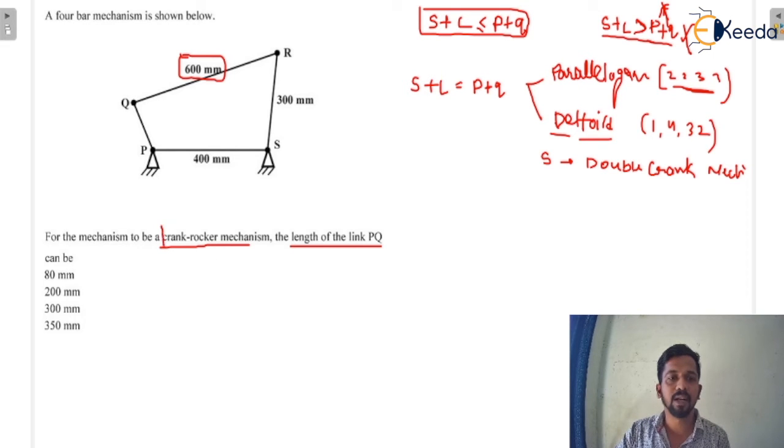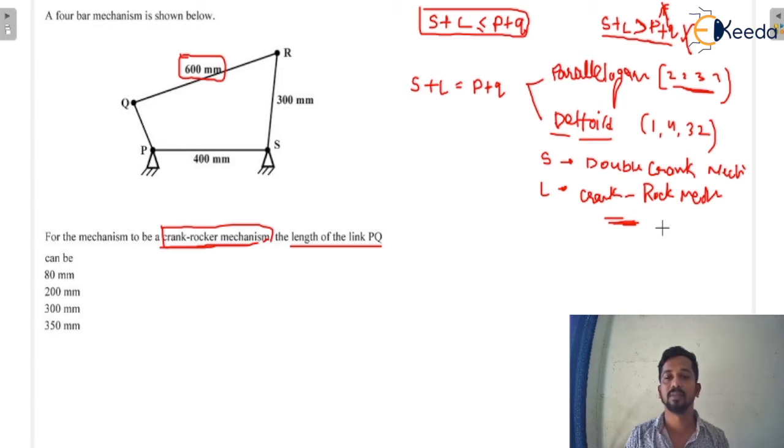But here what we are going to get is a crank rocker mechanism. Now if we fix the longest link, we will get the crank rocker mechanism. There is a possibility here to get the crank rocker mechanism, but we know that here the longest link is not fixed.